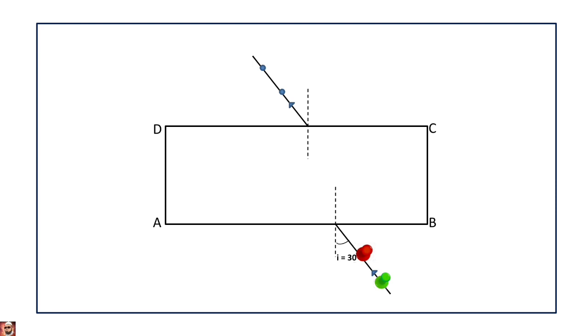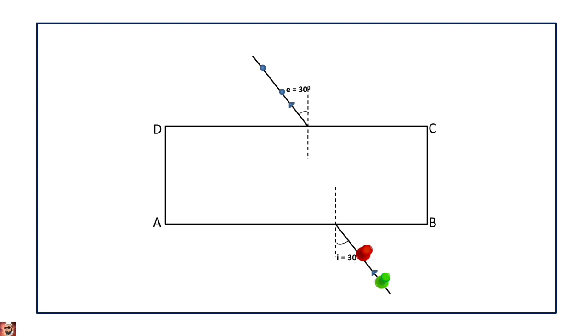Now draw a perpendicular line to the line CD, where our last line drawn meets the line CD. Measure the angle between the emergent ray and the normal. You will get the same angle. This is called the angle of emergence. E is equal to 30 degrees.